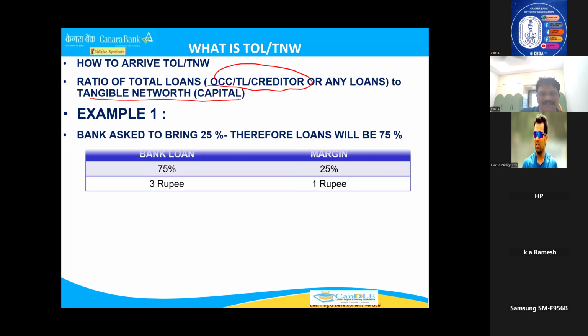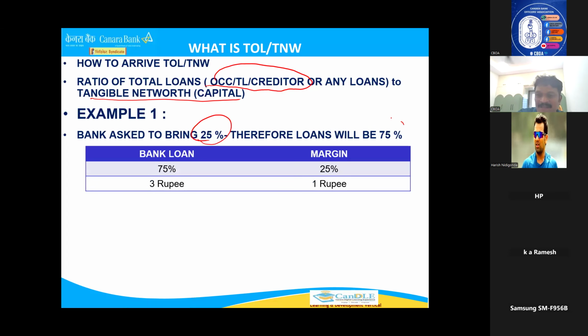For example, if the party brings 25% margin into the business, as you see in the balance sheet you brought it, the remaining 75% the bank will finance.